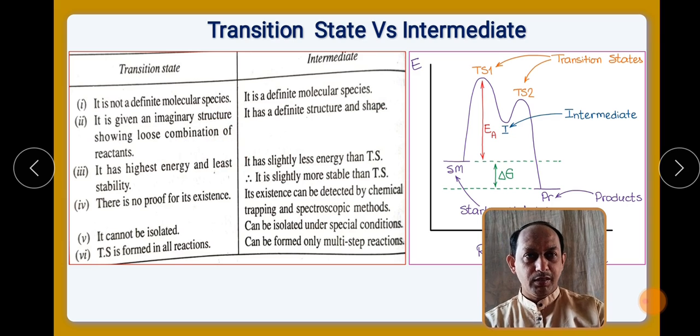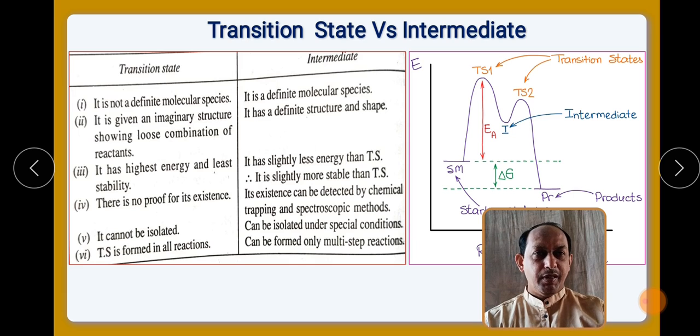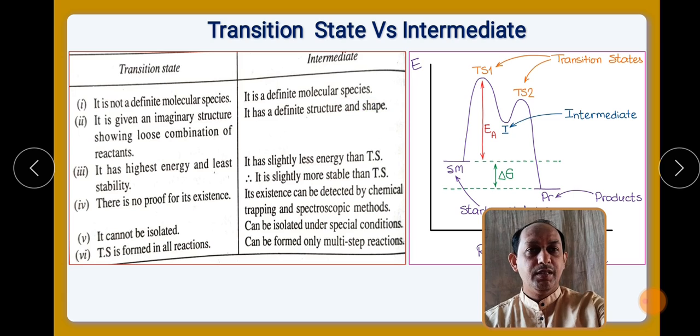Whatever carbocation, carbanion or free radical is formed, they have a definite structure and shape. A transition state has high energy, an intermediate has less energy. There is no proof for the existence of a transition state. Therefore it is said that it is an imaginary structure.